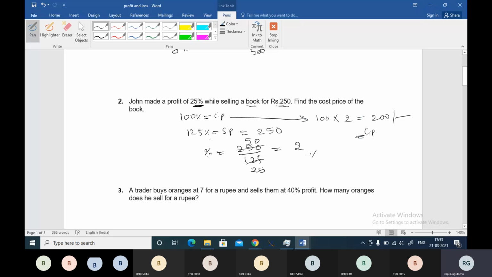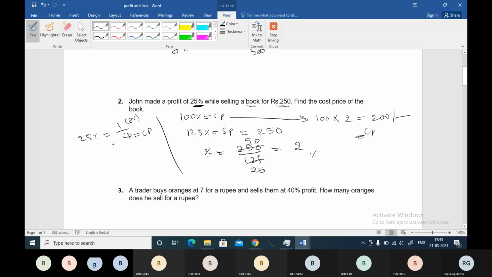You can do this, or you can use our fraction method, where I told you to convert the given percentage. Let me tell you once. See, 25% is the profit. When you convert it into a fraction, it becomes 1 by 4, boss. You can consider the denominator as the cost price and the numerator as the profit, because you are converting profit into its fraction. So 4 is the cost price and 1 is the profit.